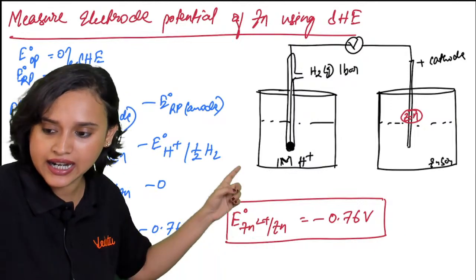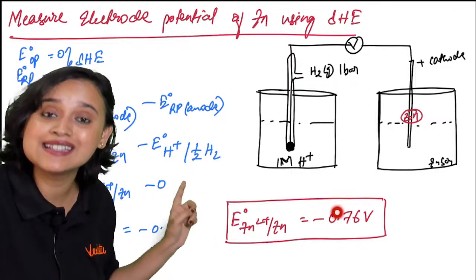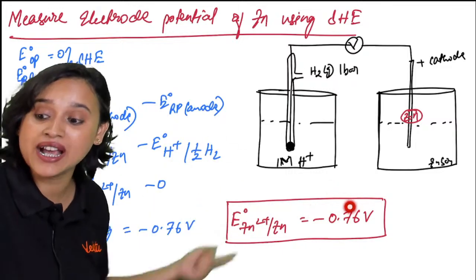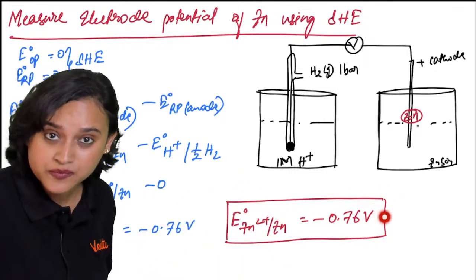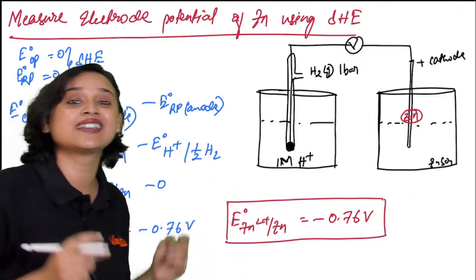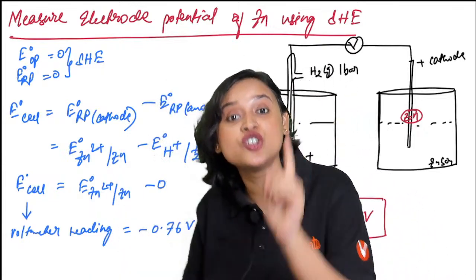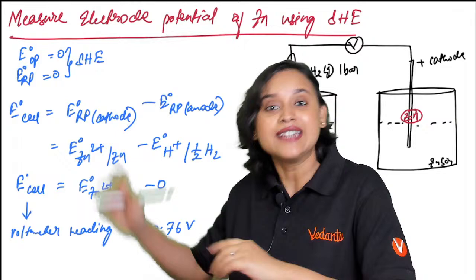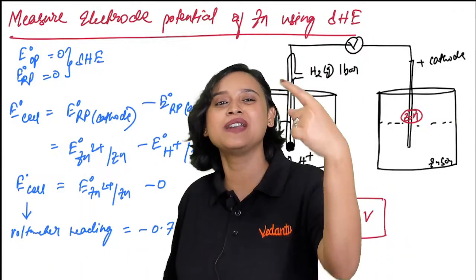This is the reading, right? Minus 0.76. The question was, why is there a minus? What does this negative sign signify? This negative sign signifies that zinc in its reduced form is not stable. That means zinc actually will not be the cathode, but you will have to place it in the anode.